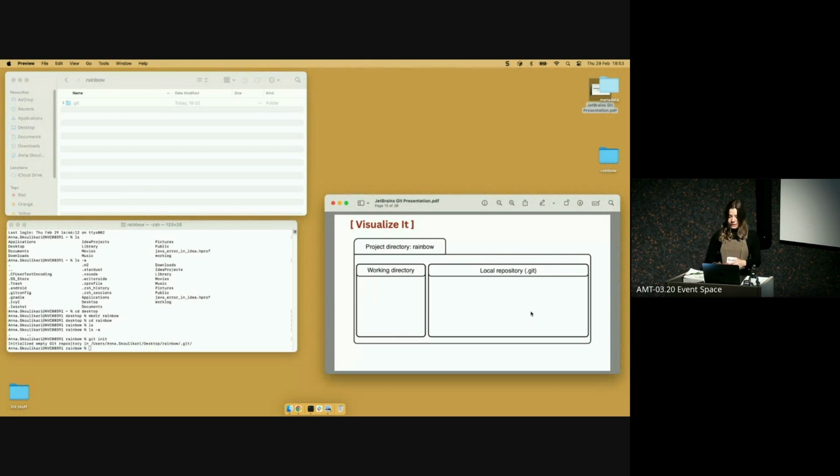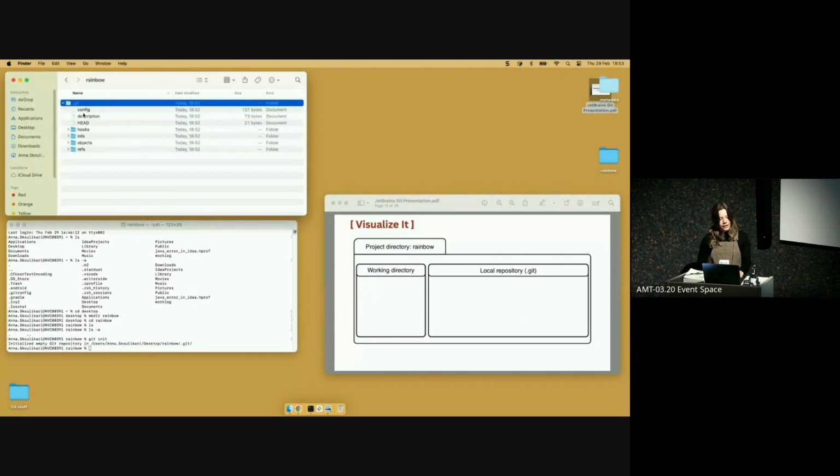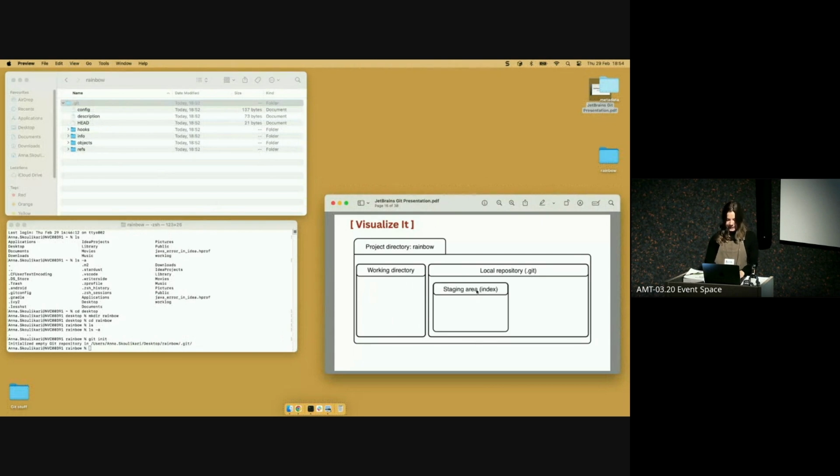There's the staging area. The staging area is inside the .git directory, and it's represented by a file called index. But this file doesn't exist yet because it's only created once you add the very first file to your project, to the staging area. That's when the index file is created, so we'll see that later on. But I add a representation for it here in the diagram. And then finally, the last area of Git that I include is the commit history, which is basically represented by the objects folder. And I include that here. So for me, it was really important to make these things very tangible and be able to see the .git directory, the index file, the objects folder, and what they represent.